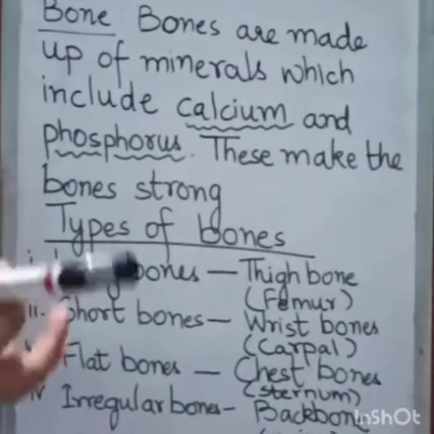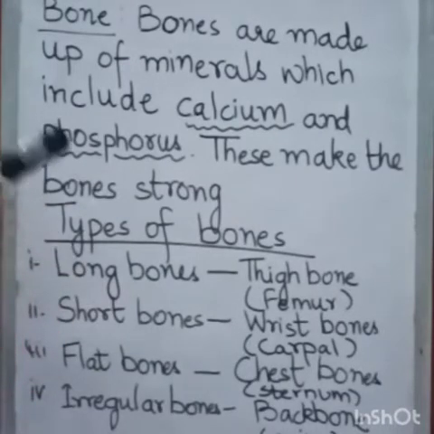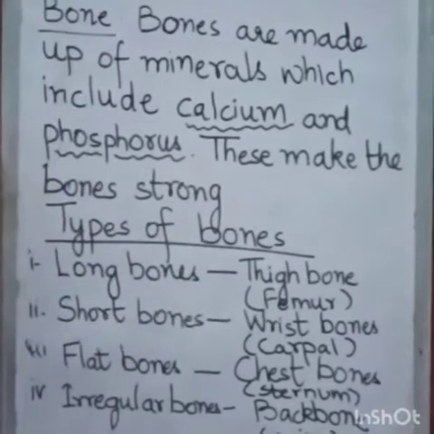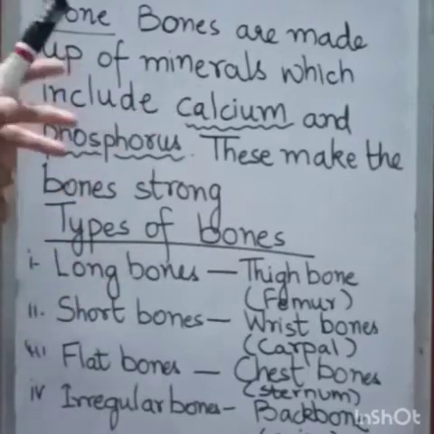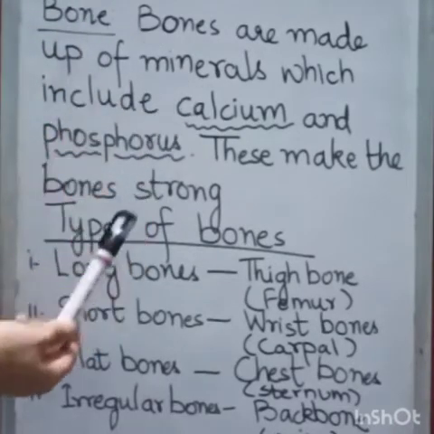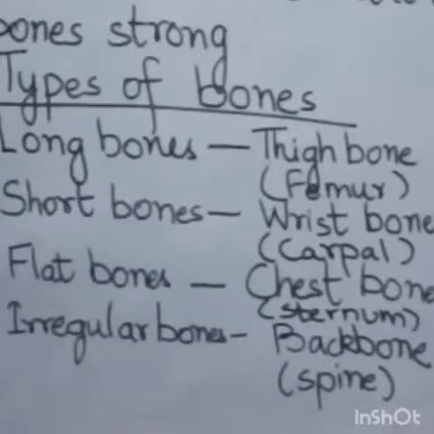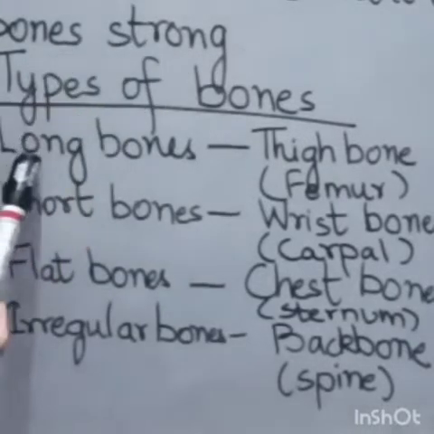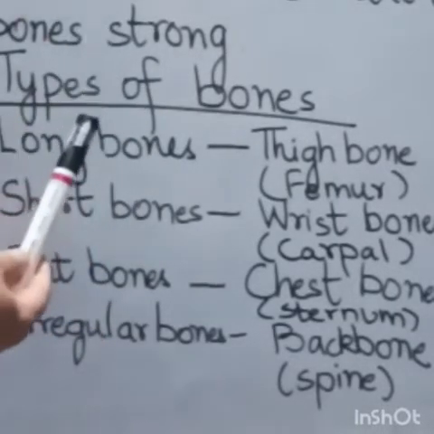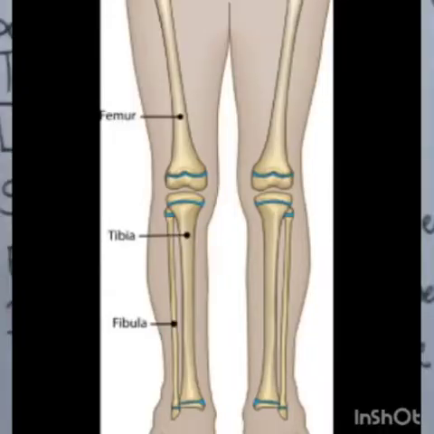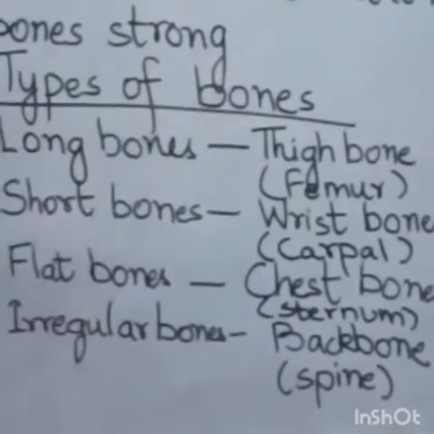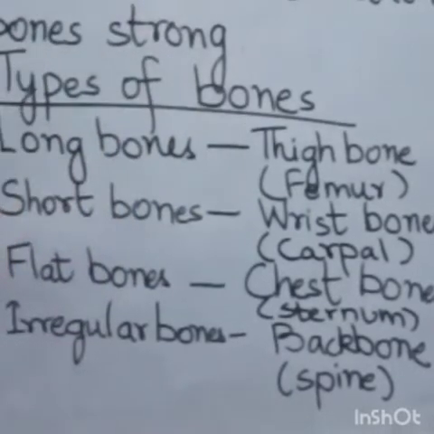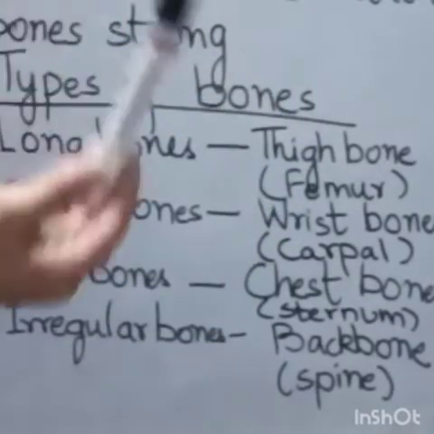Now there are many different types of bones present in our body. Some bones are long, some are short, some are flat, and some are irregular in shape. Now let us see what they are. Long bones. Long bones like the thigh bone, also known as femur, are considered to be the longest bone in our body.